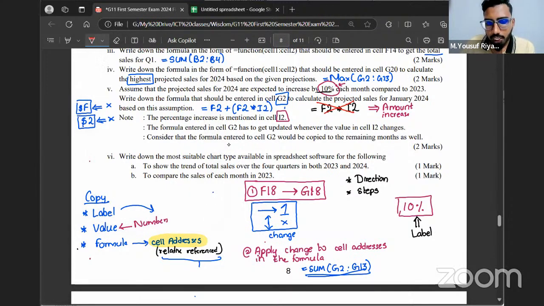What's happening here is that in this part you're finding the amount that got increased, the 1500 into 10%. Then you add that increase to the current value. Add both of them together, and you get the projected sales for 2024 for the January month in the, sorry, in the G2 cell. Is that clear, all of you? This is a less complex, less mathematical part: F2 plus F2 into I2.